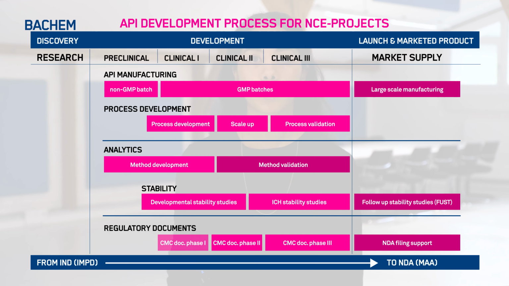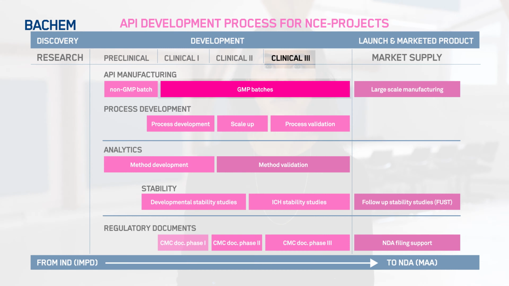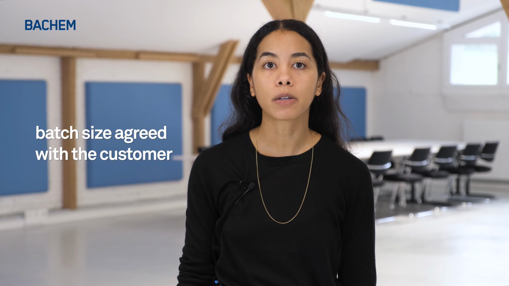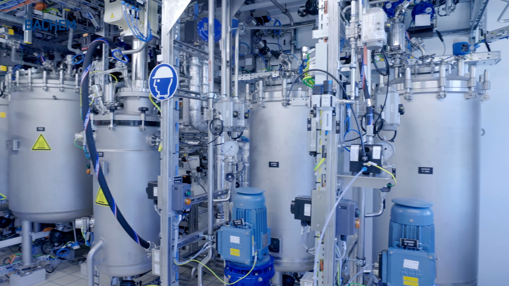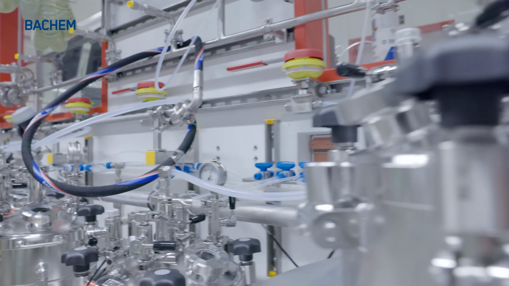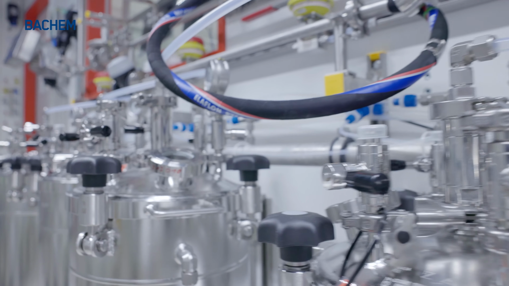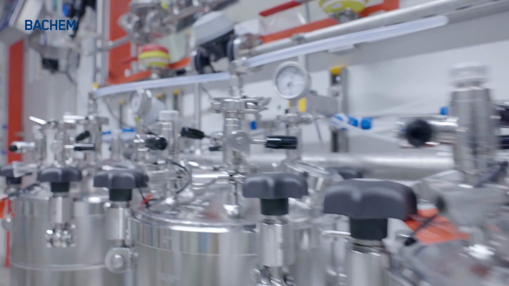The first step towards preparation for the manufacturing of phase 3 material is to scale up the process to the batch size as agreed with the customer, depending on the estimated needs upon market approval. Then the manufacturing process is characterized at scale by evaluating NORs, so-called normal operating ranges, and PARs, so-called proven acceptable ranges, for all process parameters like, for example, temperatures and volumes. The suitability of the final production process is tested by manufacturing a pre-validation batch. Such material is suitable for use in phase 3 clinical studies.